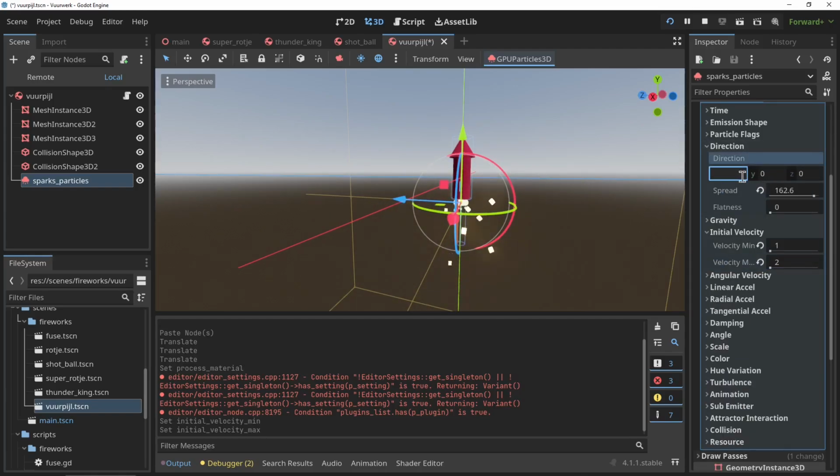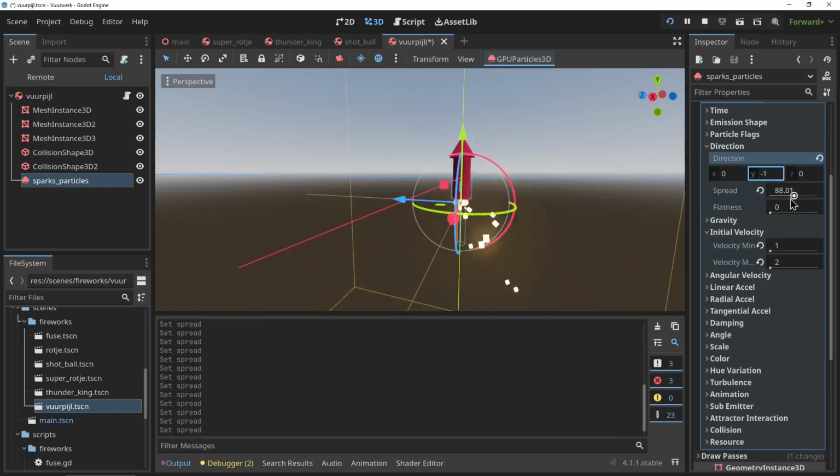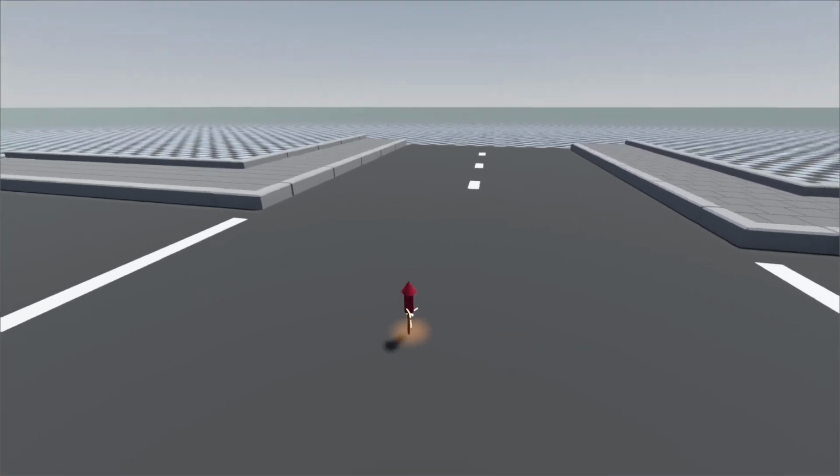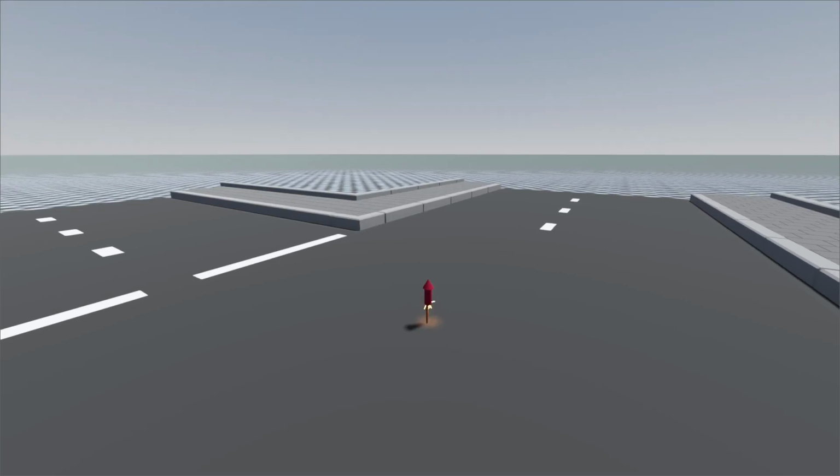And then for the scripting, all it is, as soon as the fuse goes down, add a force to the rocket and count down and then explode. Just like the ball in the Thunder King, just like the rotje. I can build these fireworks now with all these components that I've built before in the game.